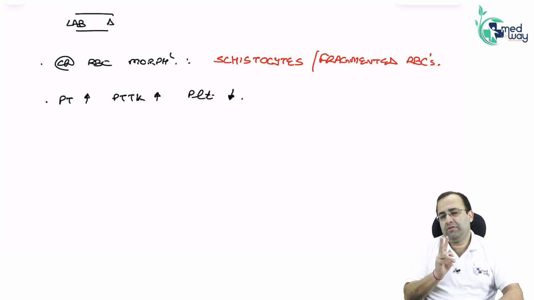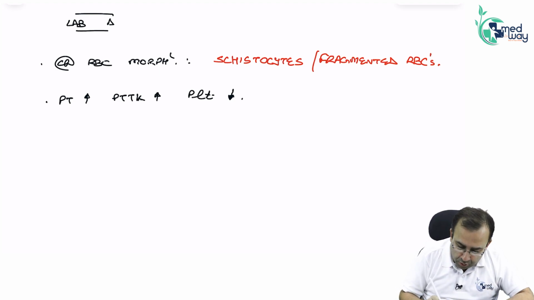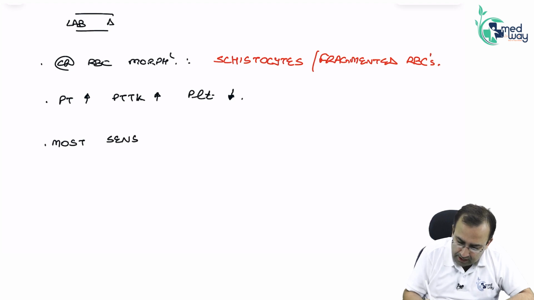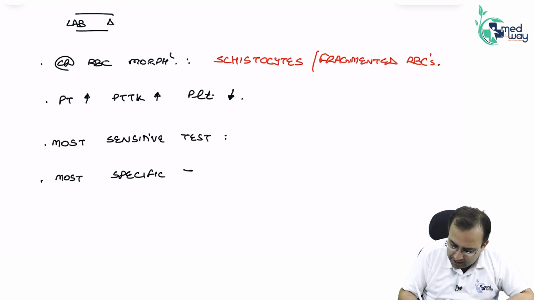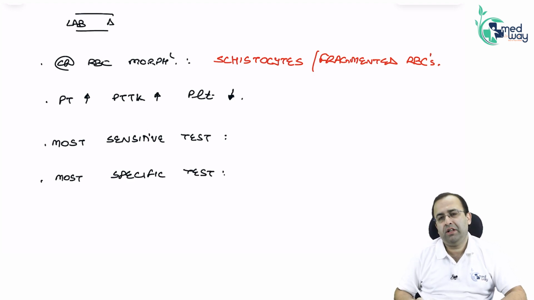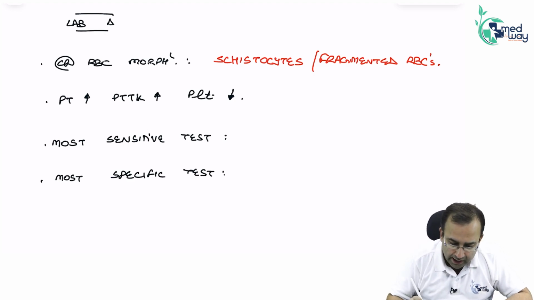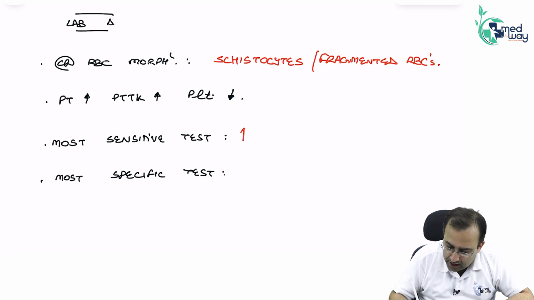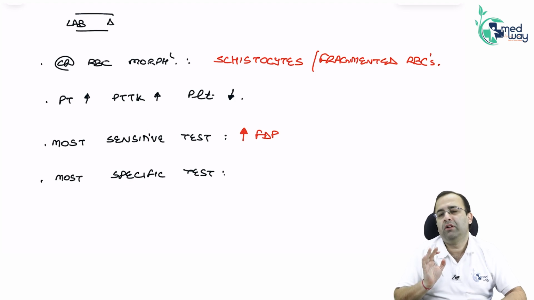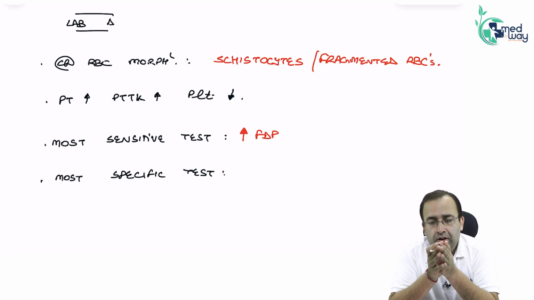There are two questions which are asked. Most sensitive test for DIC, and most specific test. बच्चे, most sensitive test for DIC is increased FDPs, increased fibrin degradation products. DIC में fibrin clot is forming.